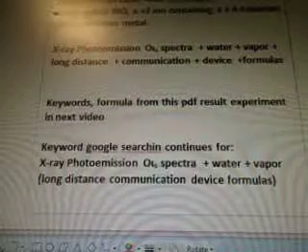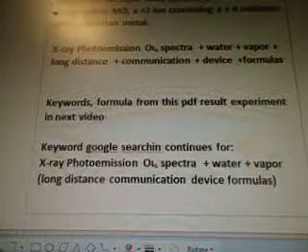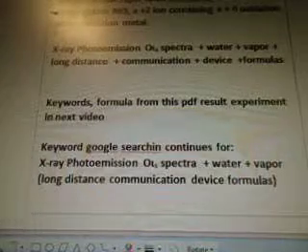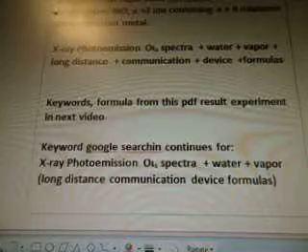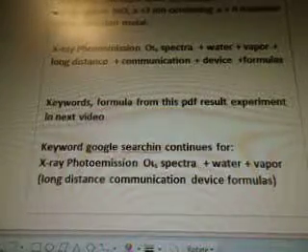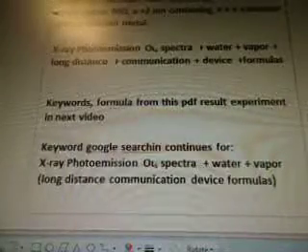There's all sorts of PDF results to look at. And I'll probably be making formulas from some of them. X-ray Photoemission spectra plus water plus vapor. So I stuck those three together to see what I get. And it's going to, in regards to the long distance communication device formulas. Thank you for watching.